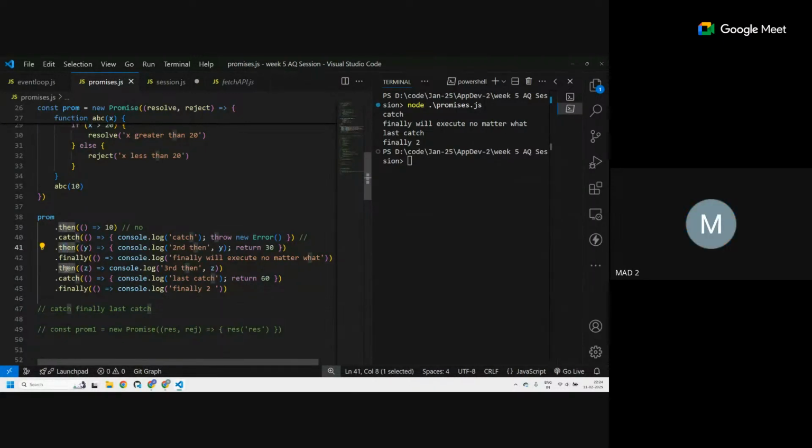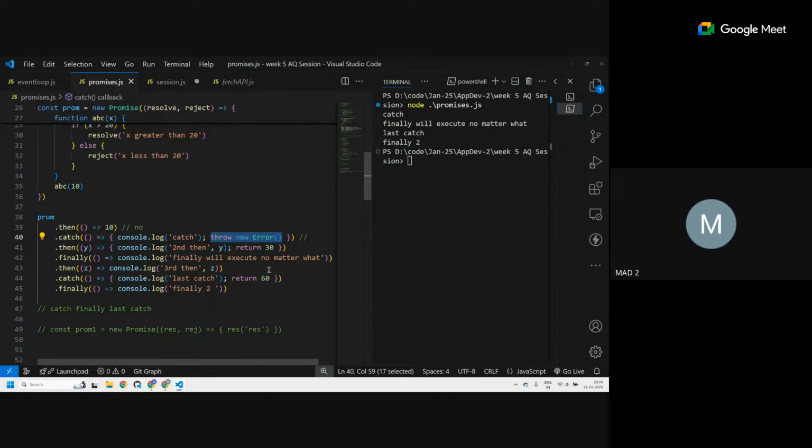Okay. So first of all, you understand this catch got executed, right? After this console.log, you are throwing an error. Errors are handled by dot then or dot catch.